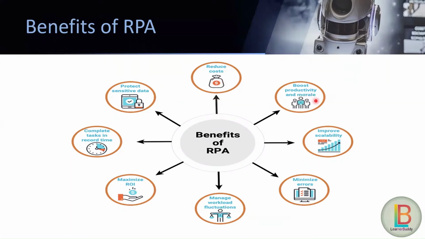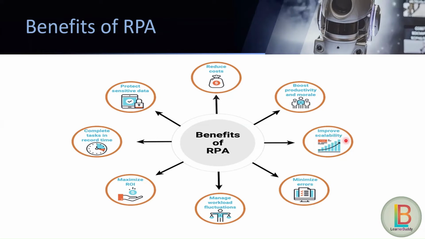Let's suppose a few people are working on the same thing on a daily basis, in high volume, and these are repetitive tasks. The morale of those people will be down because they are not doing any new things. They are doing the repetitive task every day. The repetitive task can be done by our bot, and those human labors can be replaced by bots, so that the human labors can be allocated to some new task with some basic training or learning. Now the third one is improve scalability.